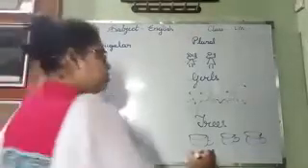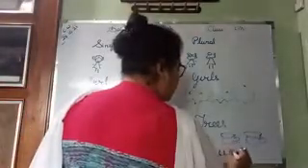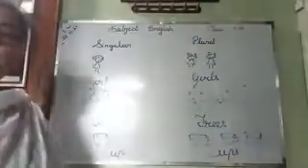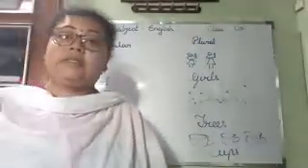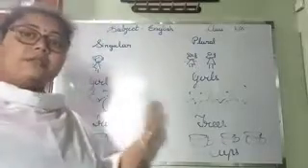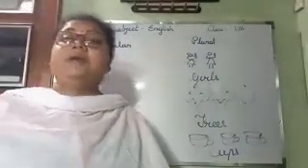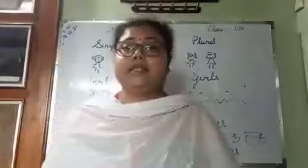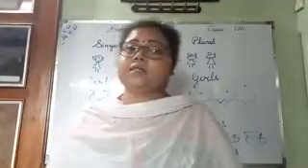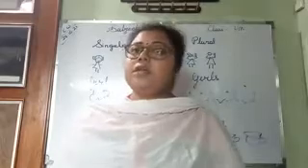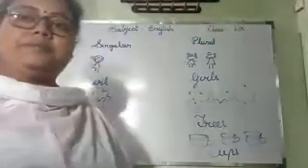C-U-P-S, cups. Okay? These are singular and this is plural. We put S in the end of the plural. But there are some plurals in which we write ES.